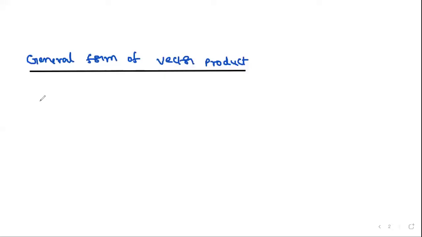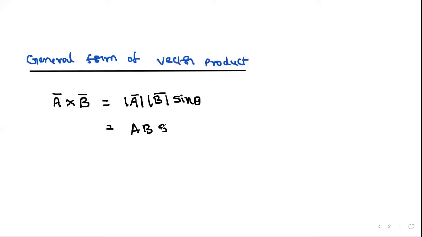So the general form of vector product. I just gave an example in the previous page. Here, if I consider two vectors, one vector is a bar and the other vector is b bar. If I want to calculate a bar cross b bar, how can we write? AB sin theta. A means magnitude of a bar, B means magnitude of b bar, into sin theta, where theta is the angle between a bar and b bar.